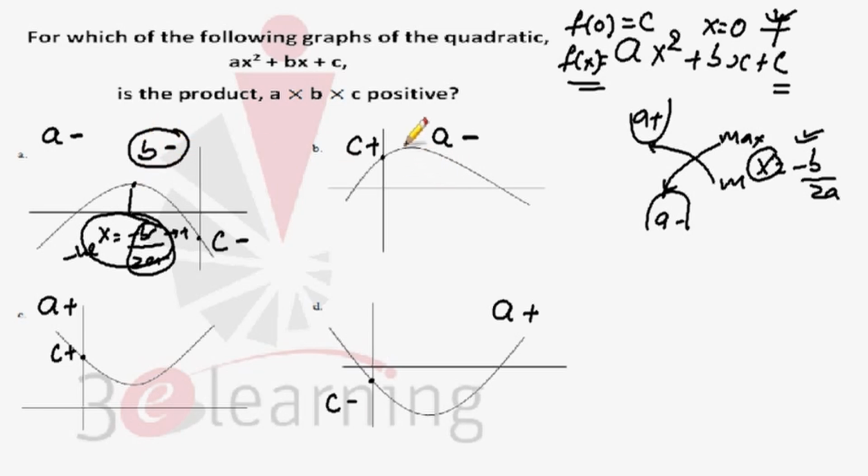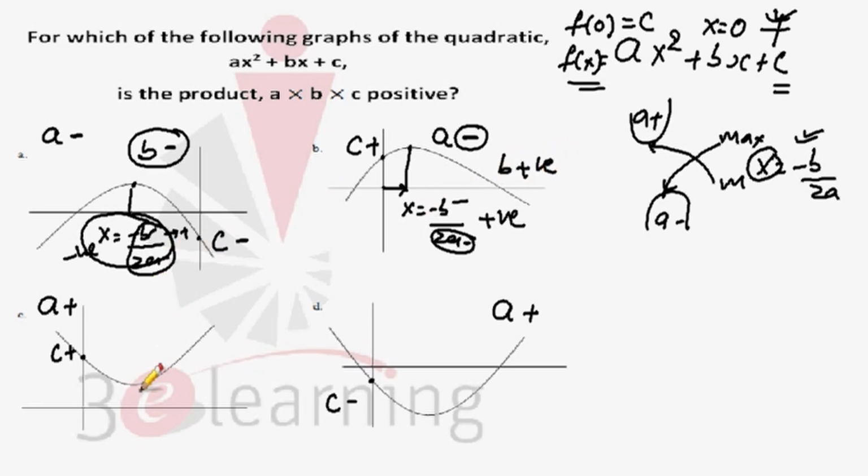Use the same concept here. Our tip is here. So at this x equal to minus b by 2a, we know this quantity is positive. This should be positive, and as a is negative, minus into minus is positive, and we are looking for positive, so b should be positive. So our b is positive here.